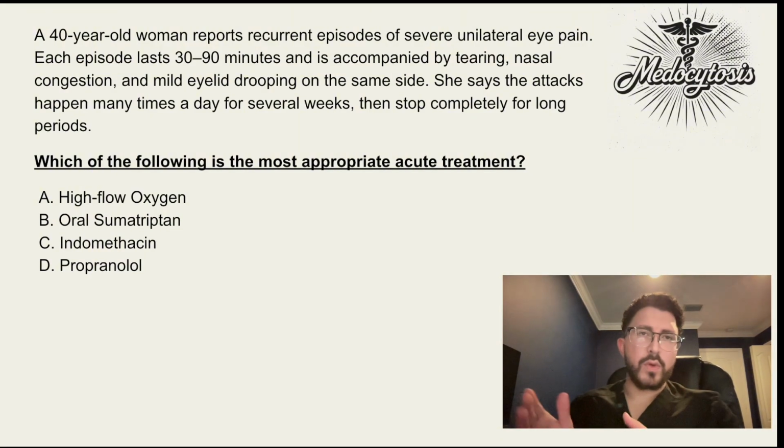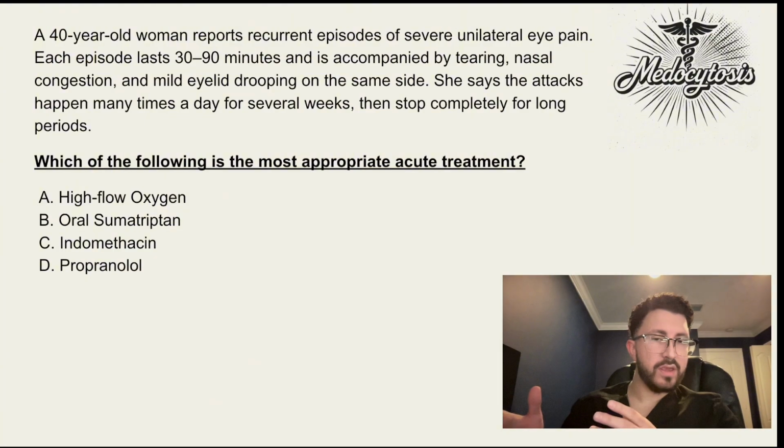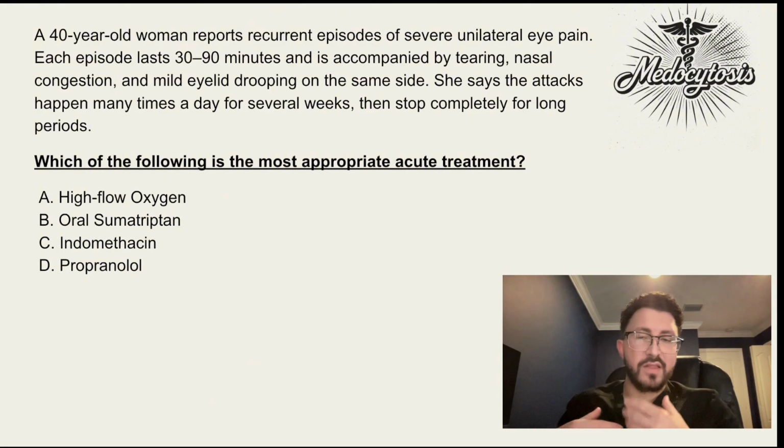So straight off the bat, when we mention a patient having unilateral eye pain, episodes of ptosis, tearing, rhinorrhea, like in this patient, and it happens a couple days a week, and then it goes away for a long time and comes back, like in clusters, we're talking about a cluster headache. This is what the patient has. So now we need to know, how do we help this patient out? What do we treat her with?